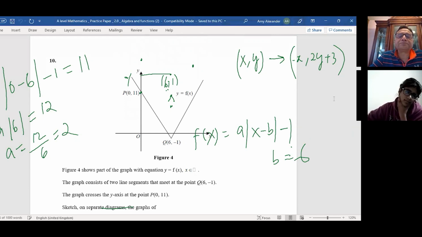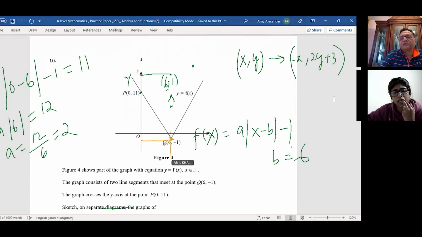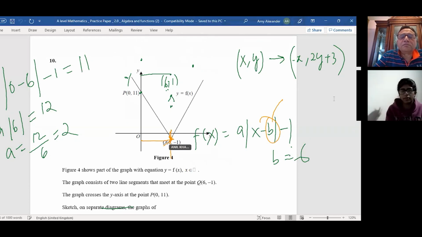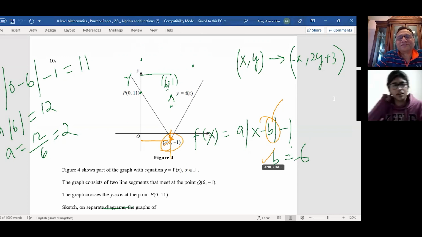Is that clear to you? Yeah. So it was all about substituting the value of P back in. Can't you sub in Q? The first value was clear because you moved 6 units right, and therefore b is 6. But how come you didn't sub in the value of Q into the equation? You could have. No. Q, we have already used the value of Q to find b. So you can't use it again. Okay. You get the same thing.